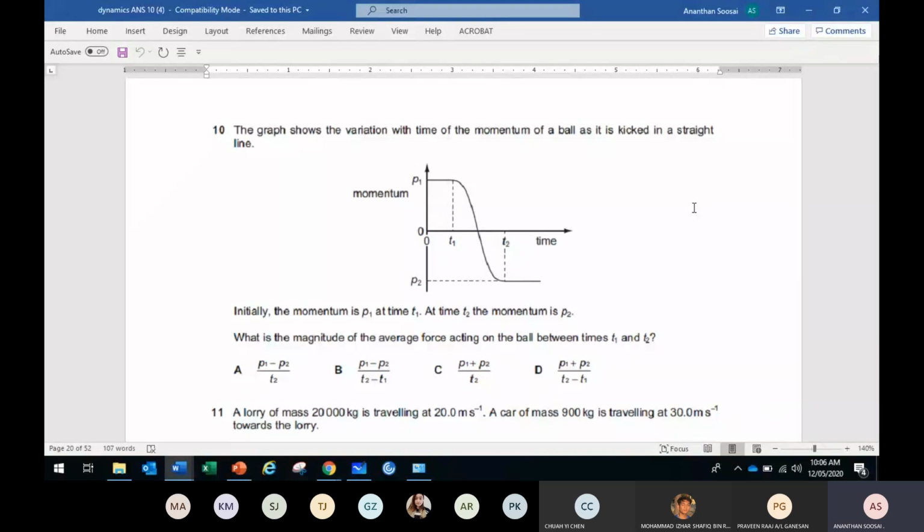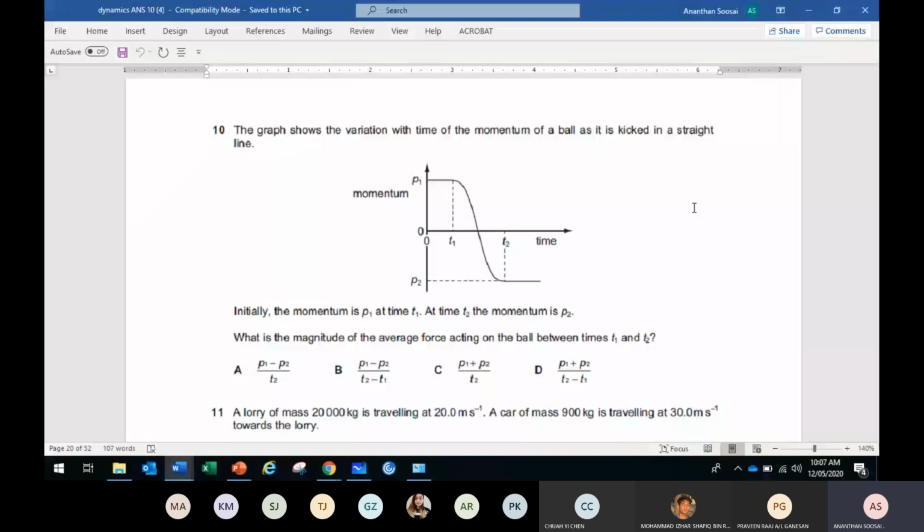Okay. The graph shows the variation with time t of the momentum of a ball as it is kicked, a straight line. Initially the momentum is P1 at time t1. At time t2 the momentum is P2. What is the magnitude of the average force acting on the ball within time t1 to t2?